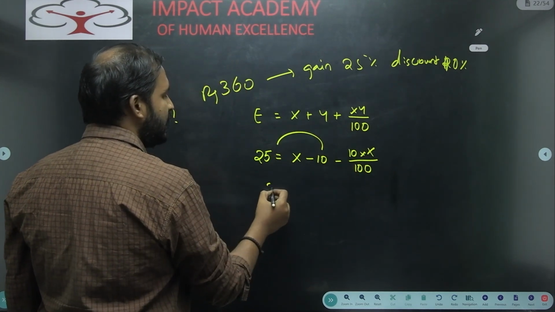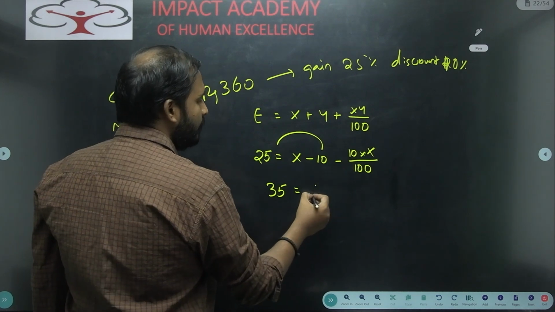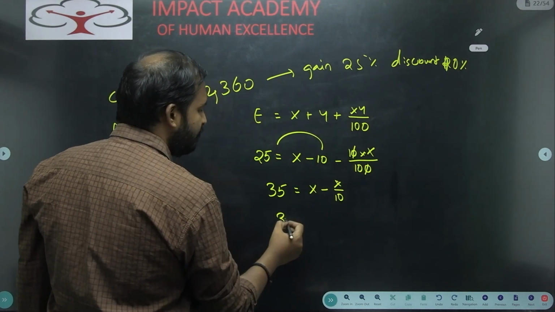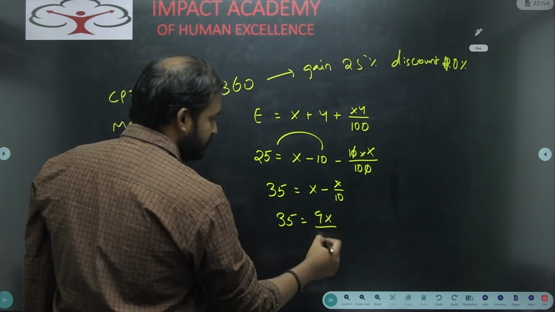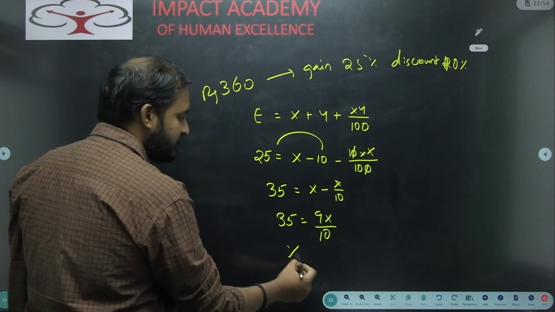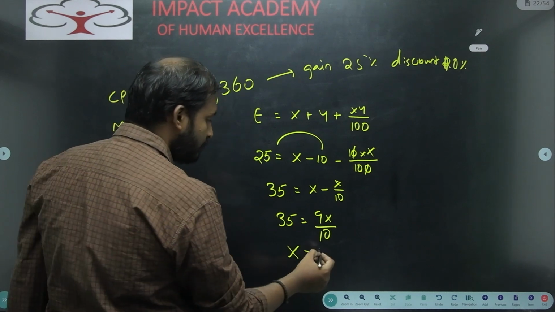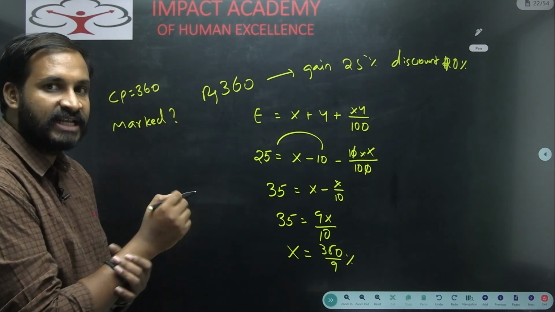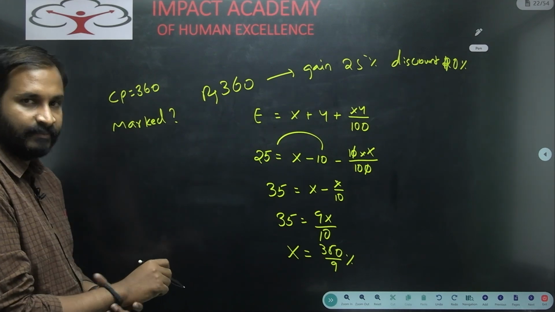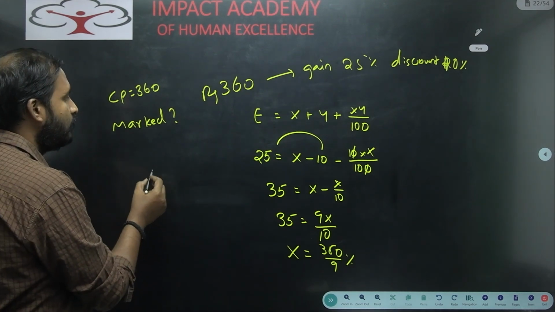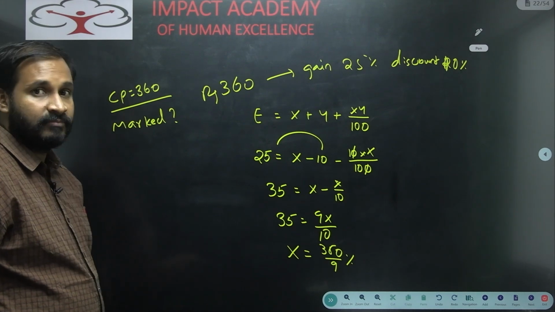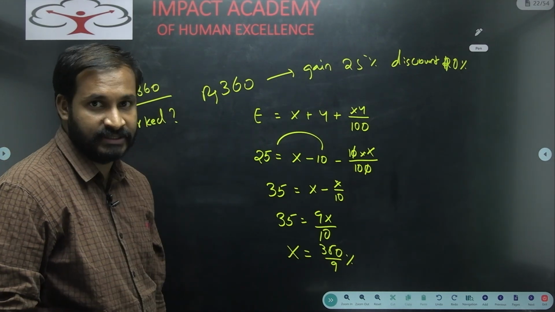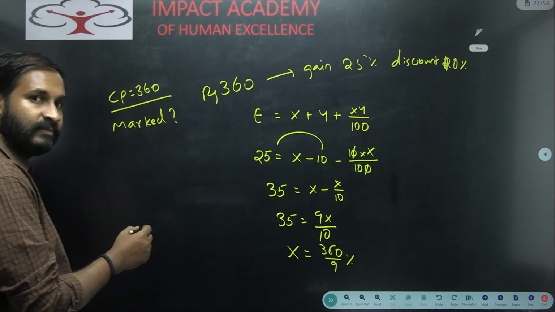So when I send 10 to this side, it becomes 35 is equal to x minus x by 10. So you will get 35 is equal to 9x by 10. So x value you will get what here? 350 by 9%. That means initially increase the price by 350 by 9%. So similarly now what I need to do? The price is given as 360 rupees. Now we need to mark it up by 350 by 9%.